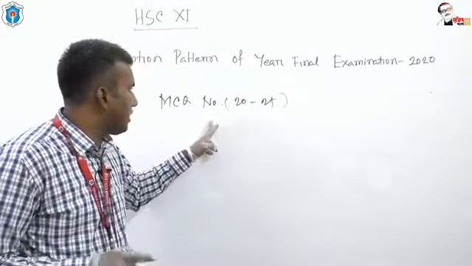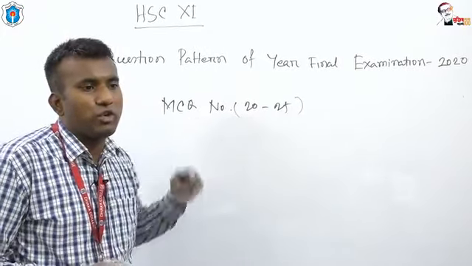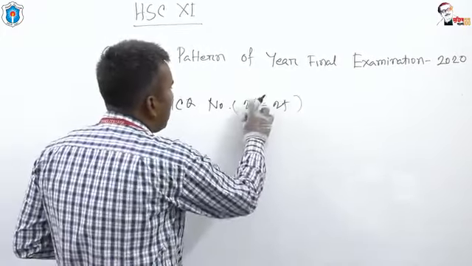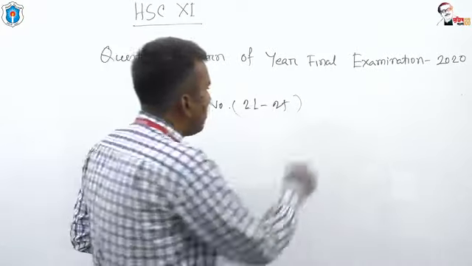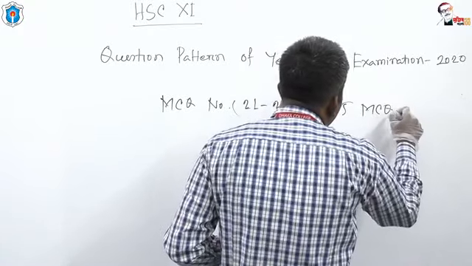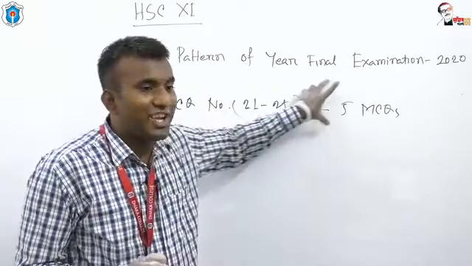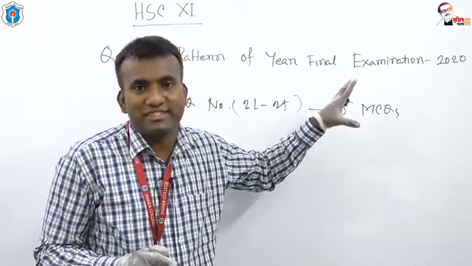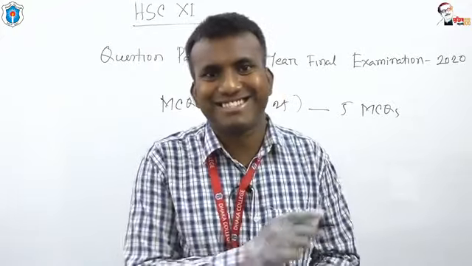That means MCQ number 21, 22, 23, 24, 25. These MCQs will be dependent on closed tests with clues.